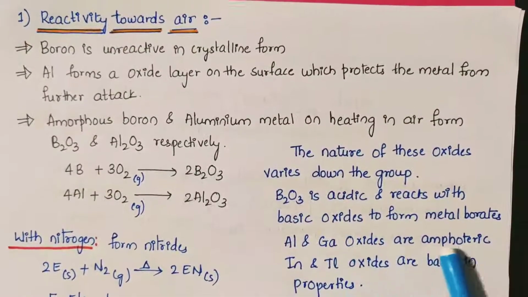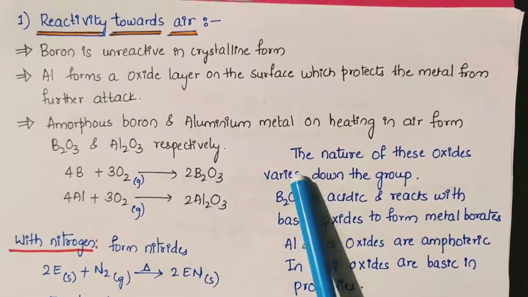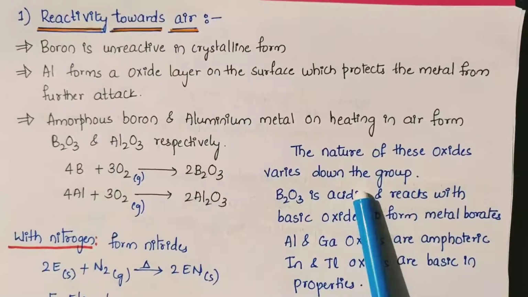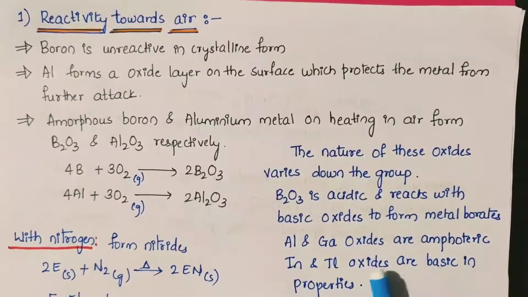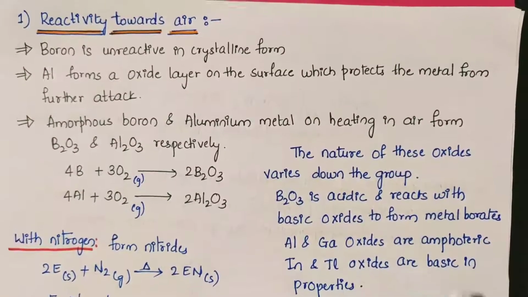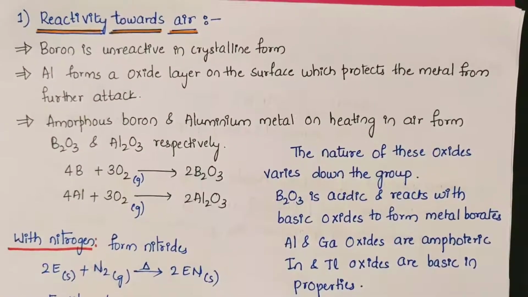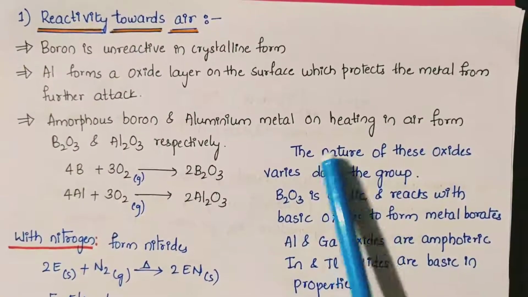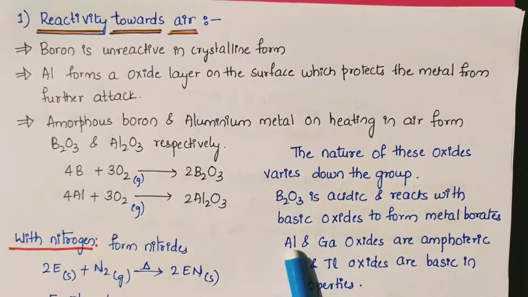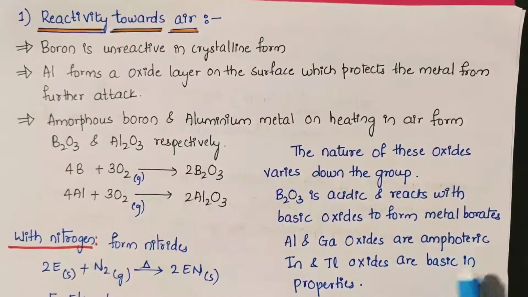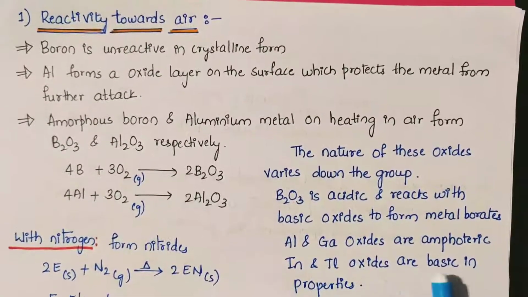Oxide of gallium is also amphoteric. So oxide of boron is acidic, oxides of aluminium and gallium are amphoteric, oxides of indium and thallium are basic in their properties. This you are supposed to remember.